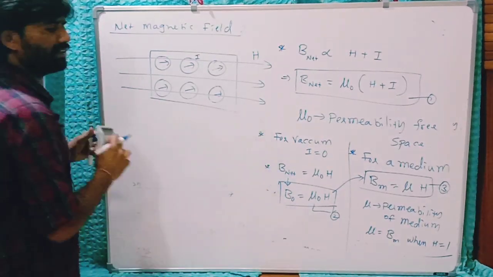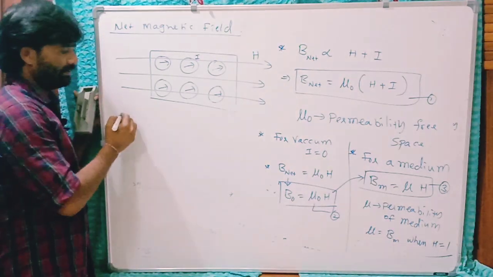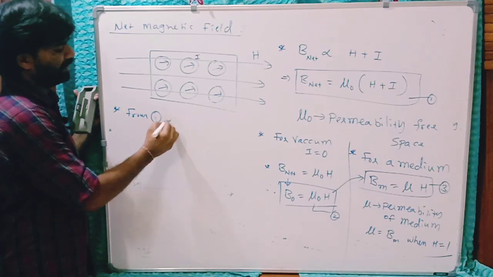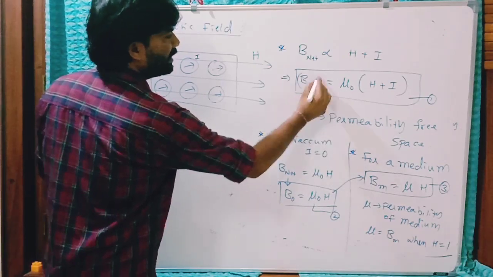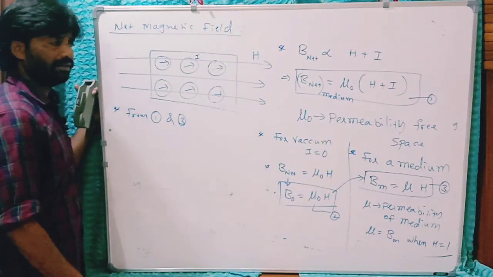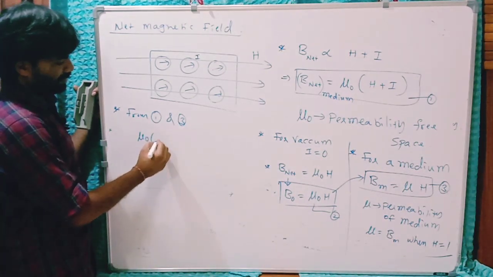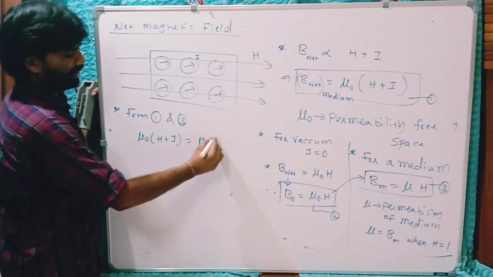These three relations are important. Note these three relations. After that, relations 1 and 3 both represent magnetic field induction in the medium only. So from 1 and 3, mu naught of H plus I is equal to mu H.